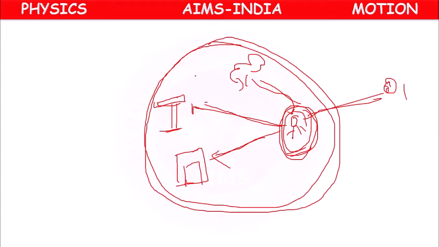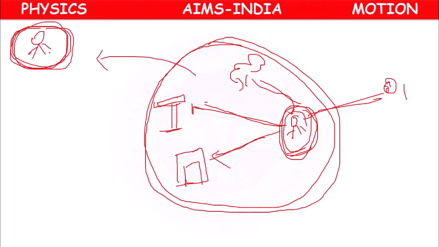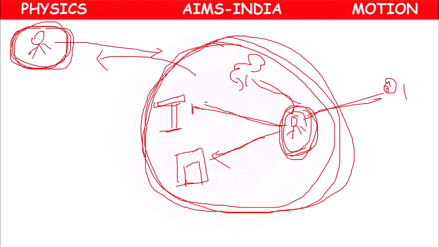But if we observe from another planet or somewhere else out of the earth, from there, if an observer is observing the position of all these objects, then earth is not an object which is under rest. It is a moving object.